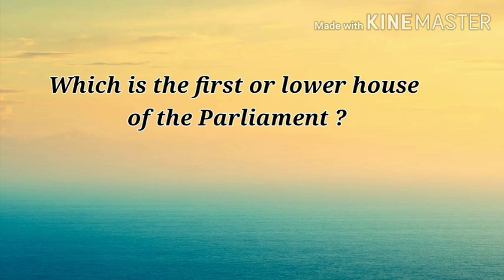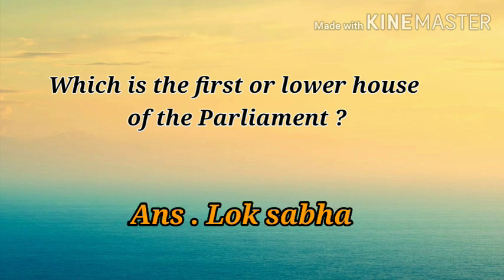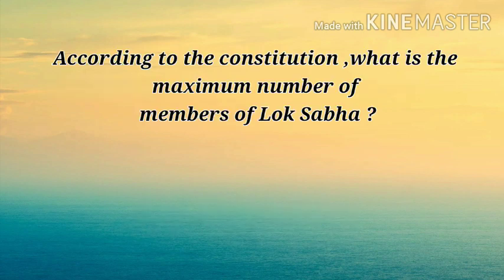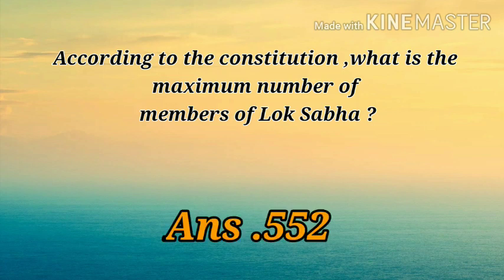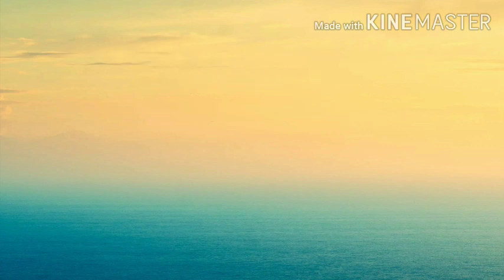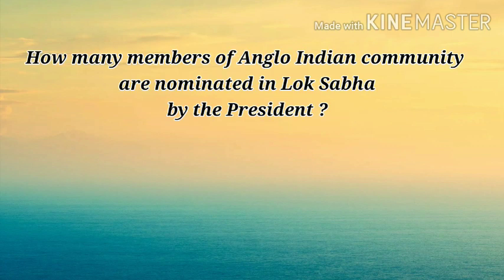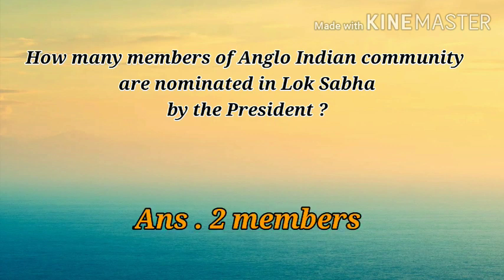Question 1. Which is the first or lower house of the parliament? Answer. Lok Sabha. According to the constitution, what is the maximum number of members of Lok Sabha? Answer. 552. How many members of Anglo-Indian community are nominated in Lok Sabha by the President? Answer. 2 members.